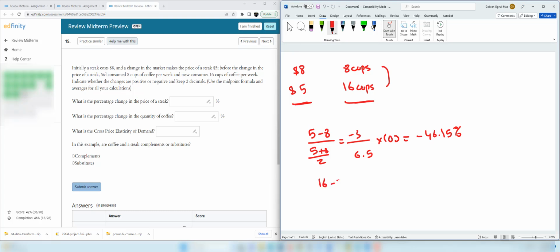And let's find out the change in the cups. So it's 16 minus 8 divided by 16 plus 8 over 2. Numerator is 8 and denominator is 12. Times 100 is going to give us the percentage.